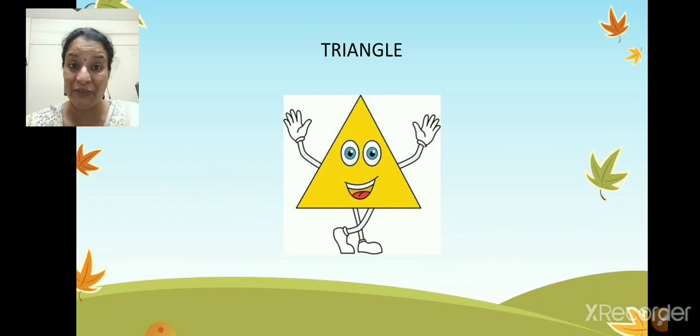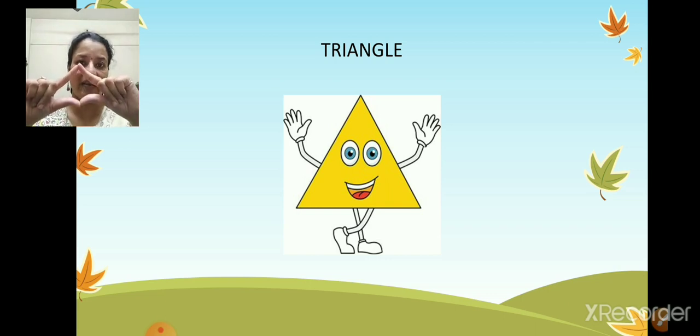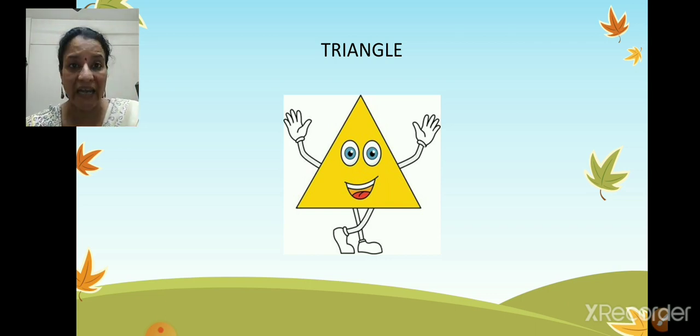Now, what do I have here? This is a triangle. It is a shape. It is the name of a shape. Triangle. Now let us see what it actually means.